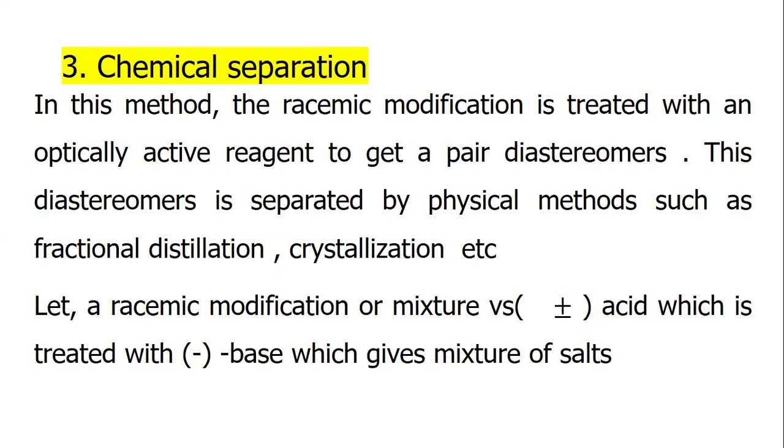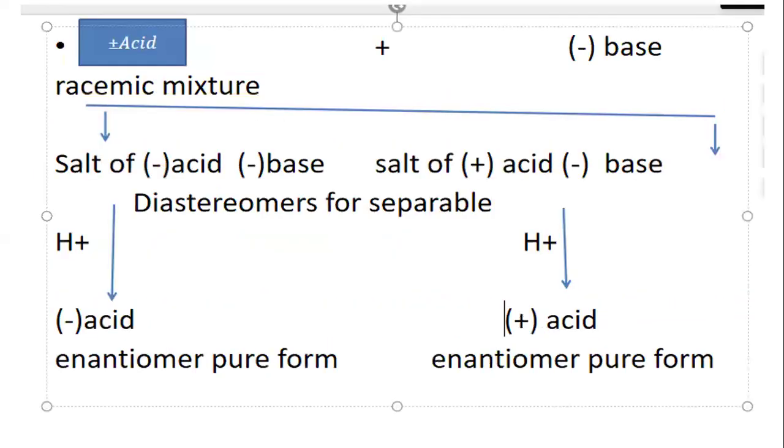Let a racemic modification, a mixture of plus-minus acid, be treated with a minus base, which gives a mixture of salts. This racemic mixture treated with minus base gives the salt of plus acid with minus base and the salt of minus acid with minus base, which are separable diastereomers. If we add H plus to the minus acid salt, we get the enantiomer in pure form. If we add H plus to the plus acid salt, we get the enantiomer in pure form.